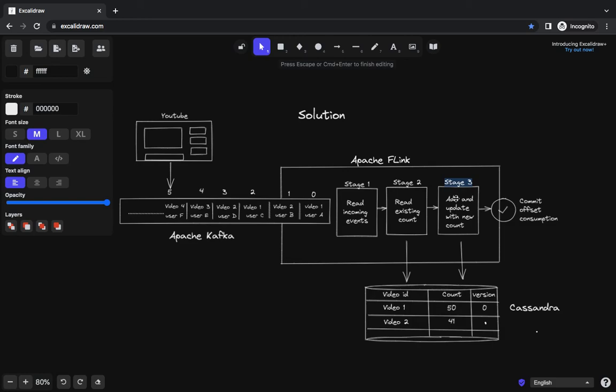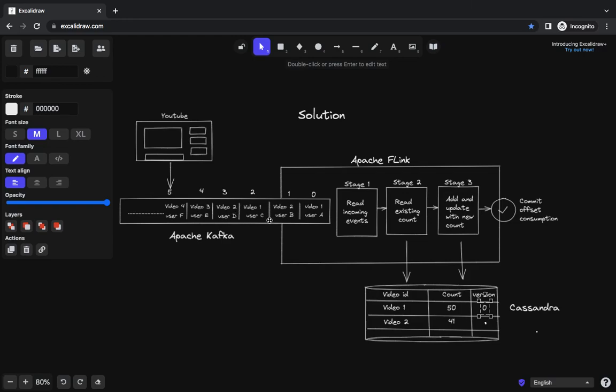So that's where we apply deduping using the version concept, and this version we are picking from the offset of Apache Kafka, so that even if we again get the 0th offset video count impression, we see that those have already been consumed, and we won't process it again. So using this latest version, or the last version we consumed for updating the video count, helps us deduplicate the previously consumed video count impressions which we are receiving from Apache Kafka.